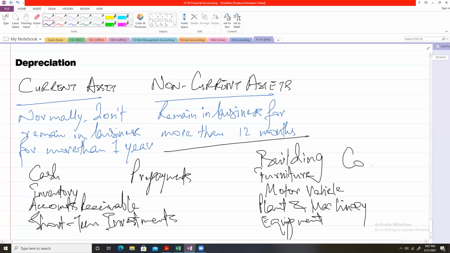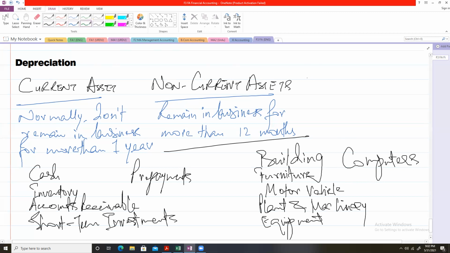Like we have computers. For example, we start a business and we purchase computers for our business. Computers normally have a life of like 3 years, 4 years. That is more than 12 months. That's why computers are also classified as non-current assets.